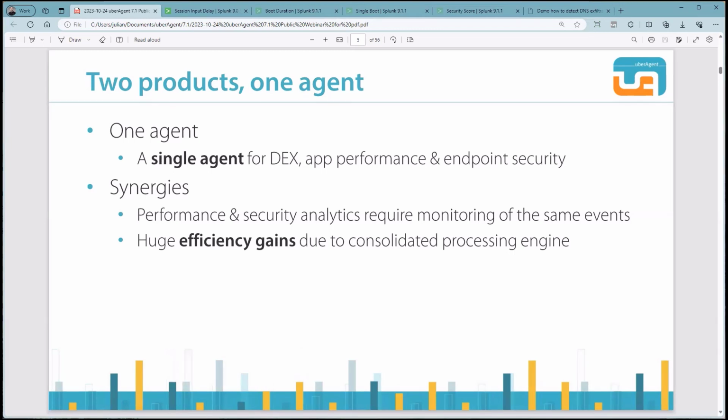Another positive effect of combining two monitoring products into one agent is a huge efficiency gain due to our consolidated processing engine. Every event is enriched with important metadata that is collected by our other metrics. By doing so, we can keep the footprint on the machine's resources really small and maintain our agent to operate on a high performance level. This means roughly 30 megs of RAM and 0.5% CPU.